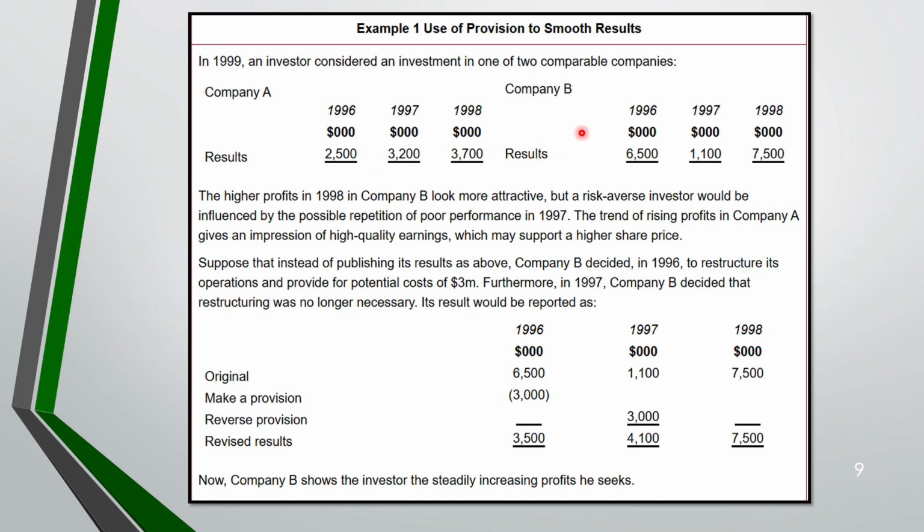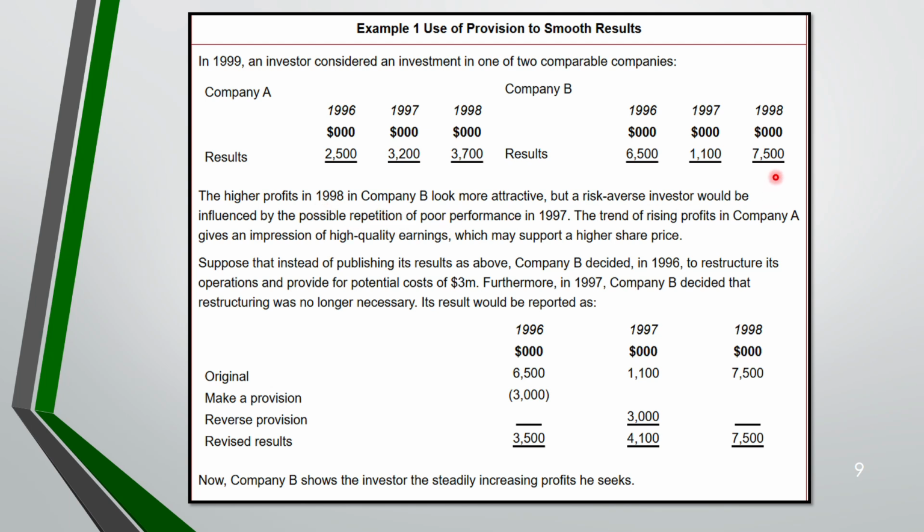Coming to company B, it has 6,500, then it reduced in 1997. The reduction is huge and then again it increased. Now there's a higher profit in 1998 in company B, 7,500, and it looks very attractive. But a risk averse investor would be influenced by the possible repetition of performance in 1997.